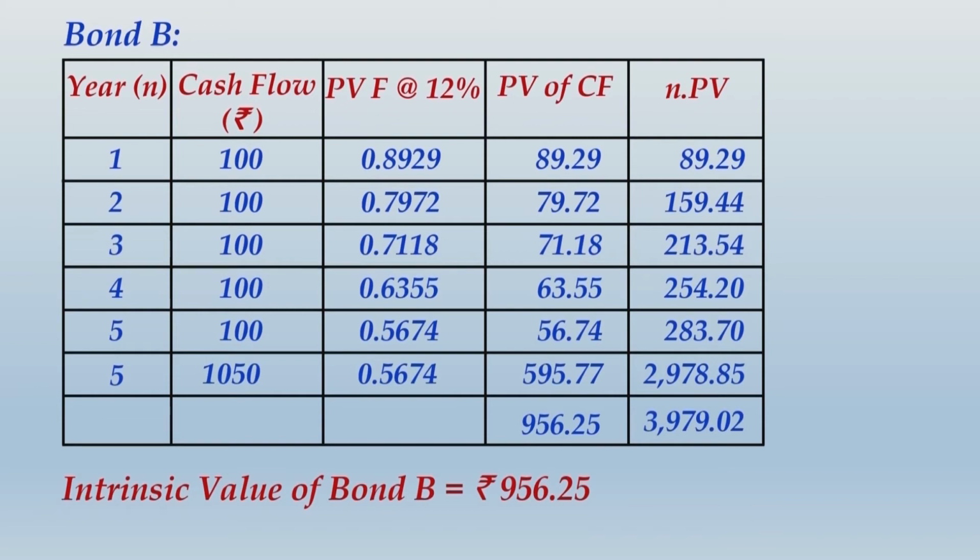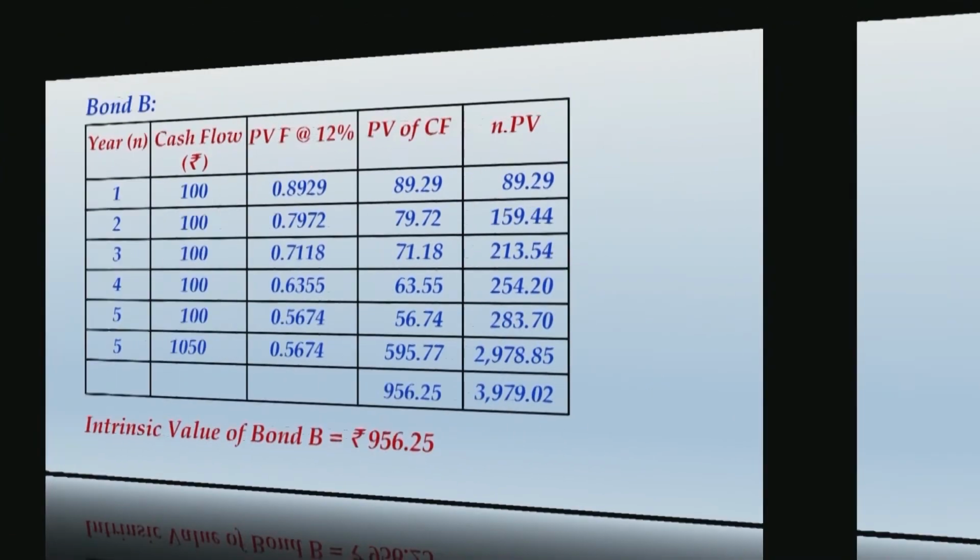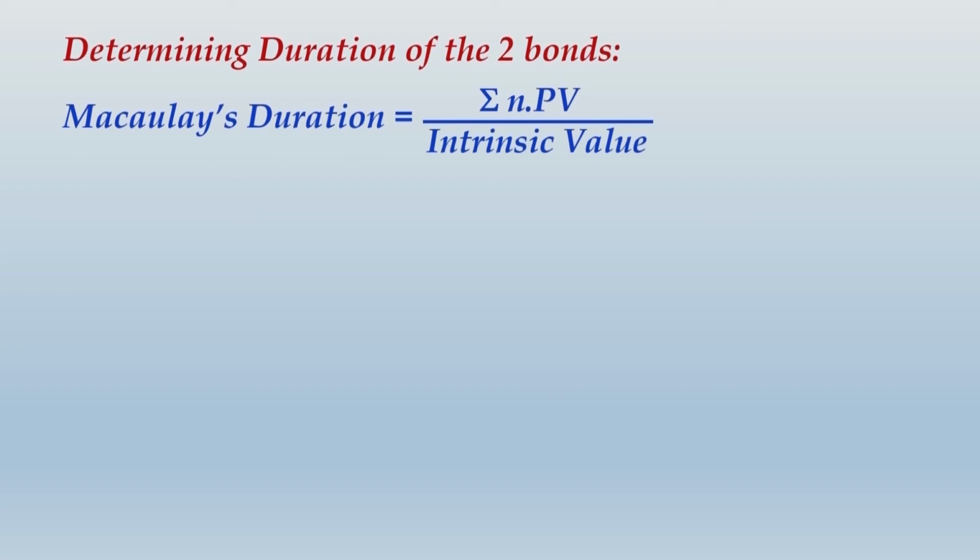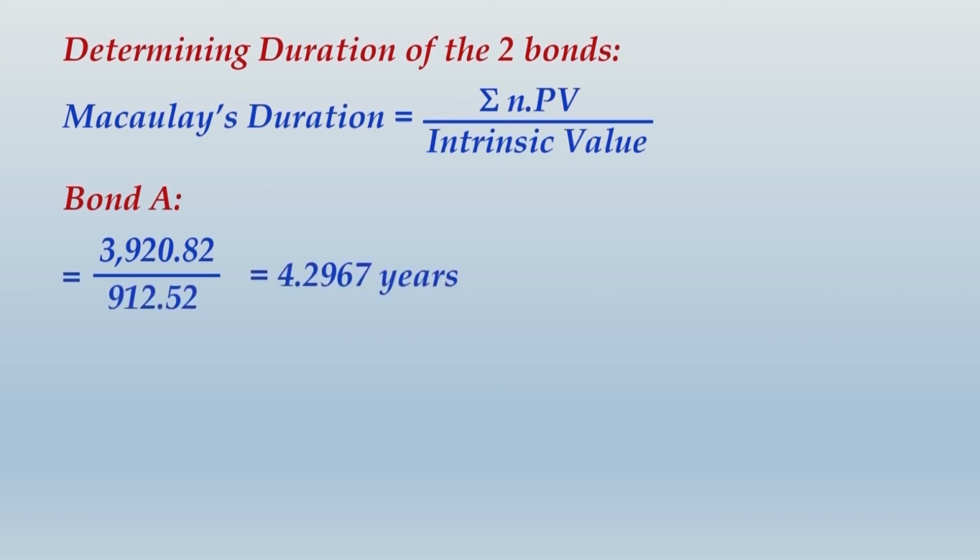Alright friends, you would have finished writing all these calculations. Let us move ahead and make up the calculation of duration of the two bonds. You know one thing, Macaulay's duration is summation of n into PV divided by intrinsic value. Both the calculations for each of the two bonds are available. For bond A, summation of n into PV was 3920.82 and intrinsic value of that bond was